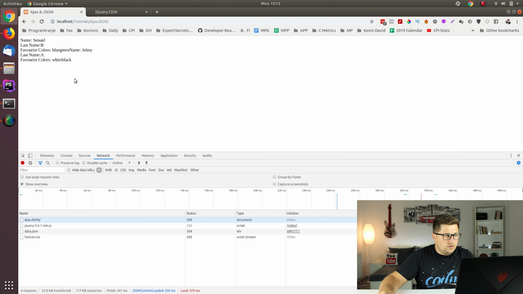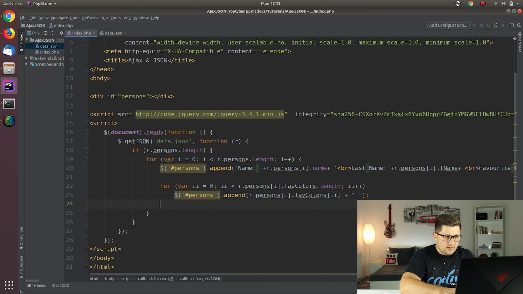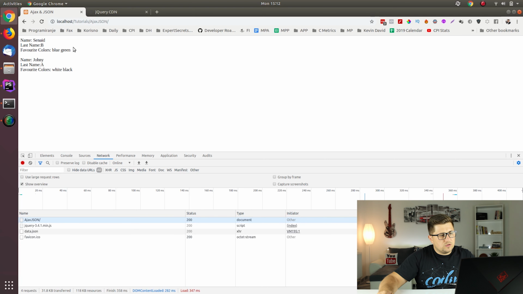Fresh. Okay, now it says name, last name B, favorite colors blue, green, name, and now of course we will need to make some distinction here. So now there are different ways how we can do this, but let's say we will make it each time to make like space. Okay, and then once we finish, we can each time append, let's say, 2 new breaks. Okay, so let's see now, and boom, and now it works really nice.